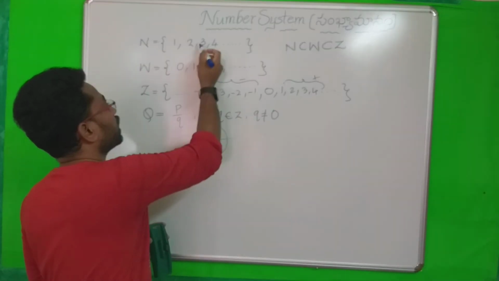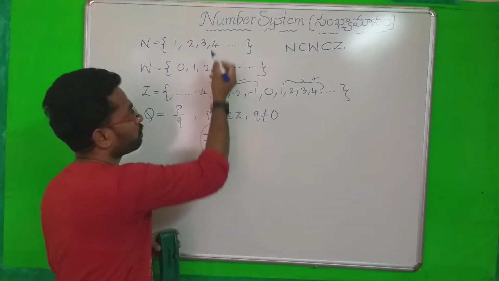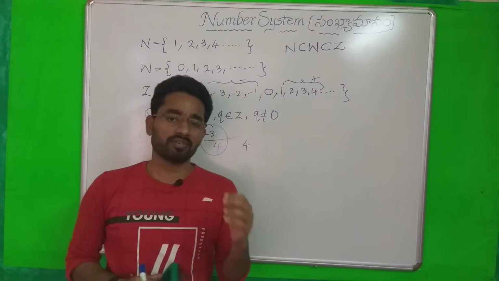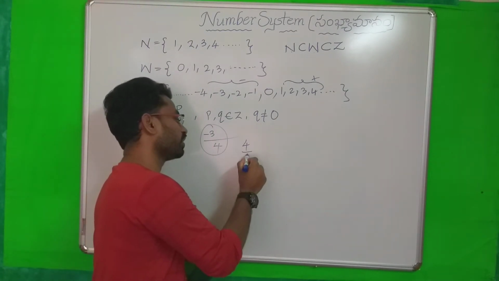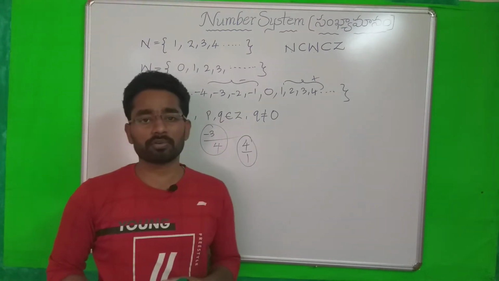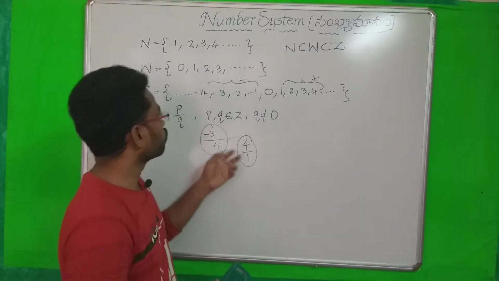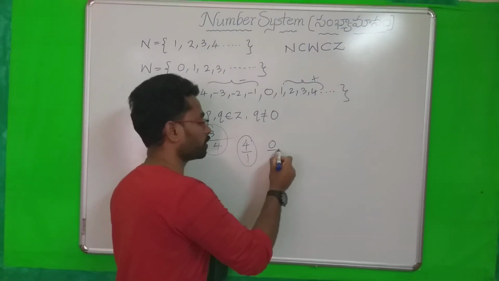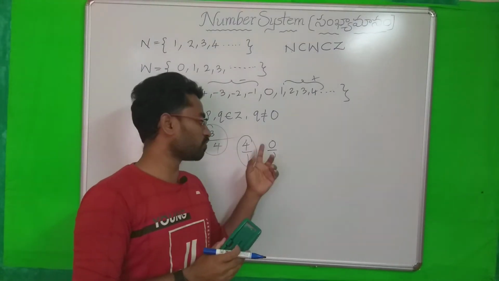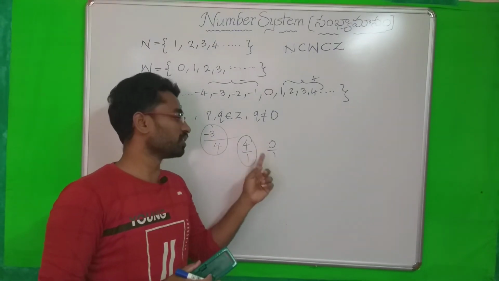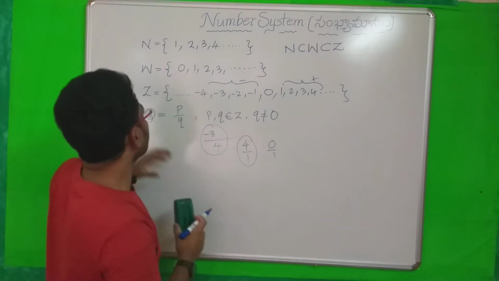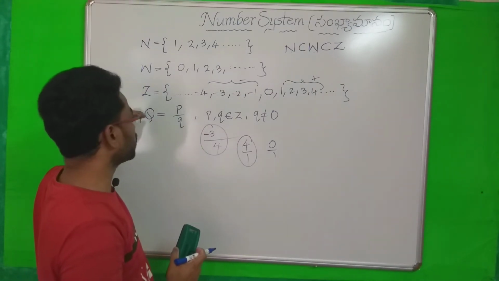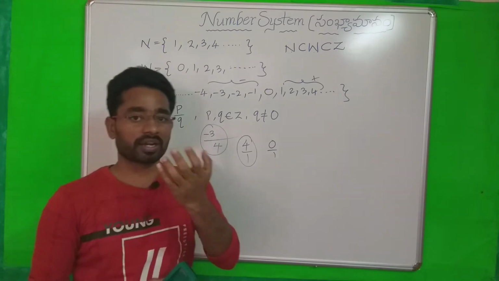And if you take any natural number, any whole number, for example I am taking 4, this one also we can call a rational number. Why? Because 4 we can write as 4 by 1, it is in the form of p by q, okay. Like that every whole number, 0 also is a rational number. Why? 0 by 1, it is in the form of p by q. 0 is an integer, 1 is also an integer. So these three sets are subsets of rational numbers, you can understand.